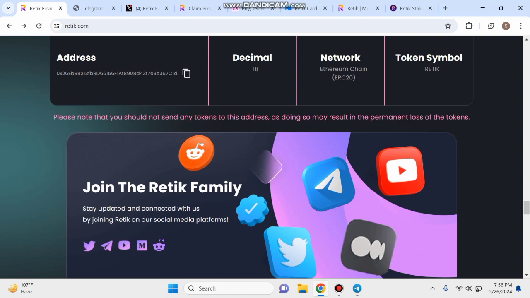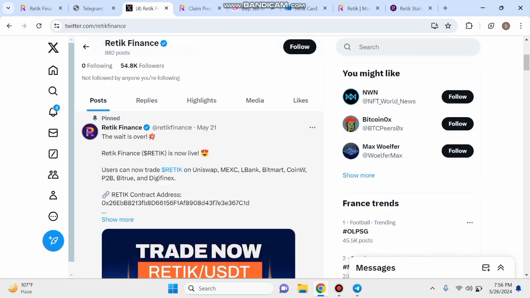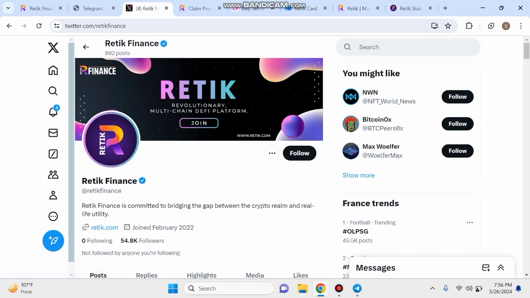You can see this. Next, guys, you can join this Ratic family. You can join this project on the following social media platforms: Telegram, Twitter, YouTube, Medium, Reddit. So guys, we go to this project's official Twitter page. So guys, you can see the Ratic Finance official Twitter page is open.